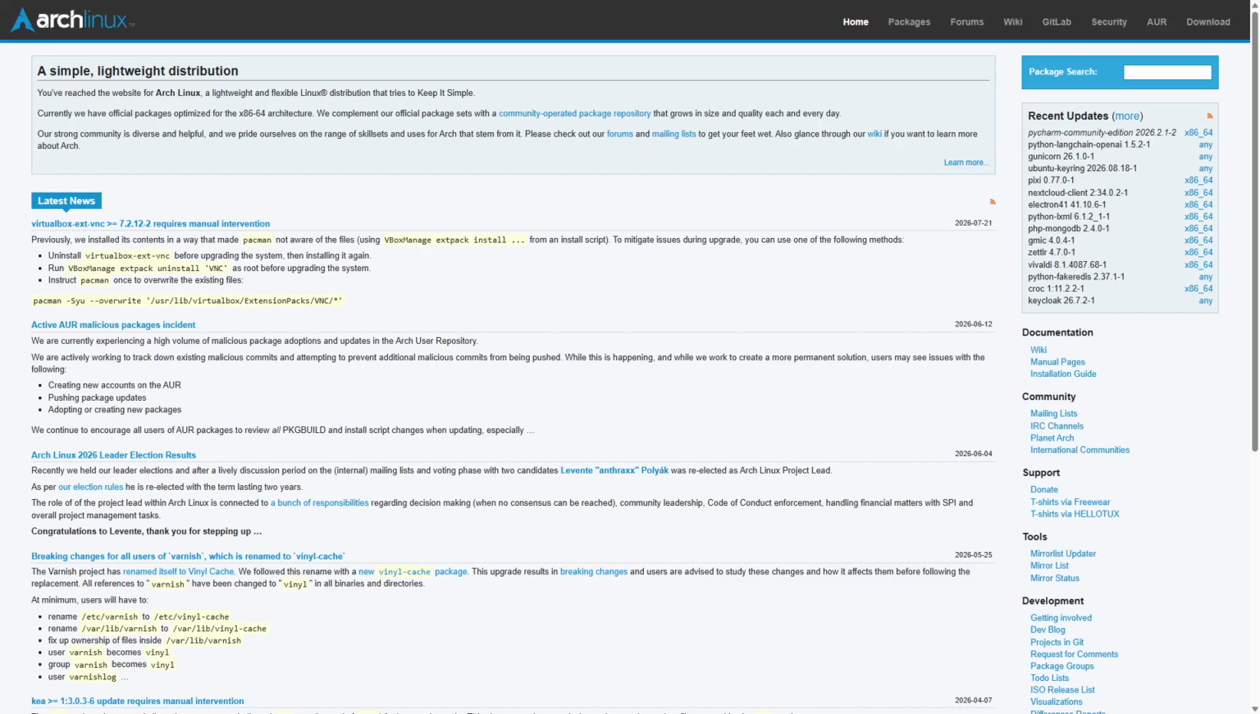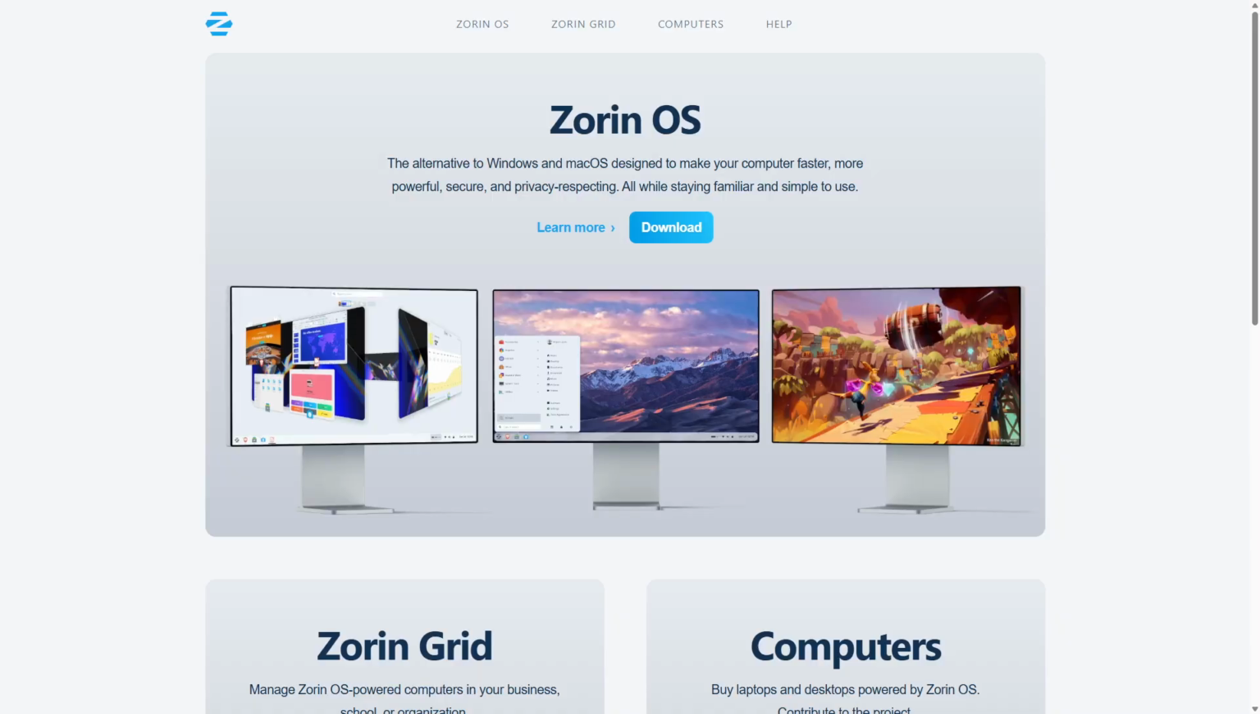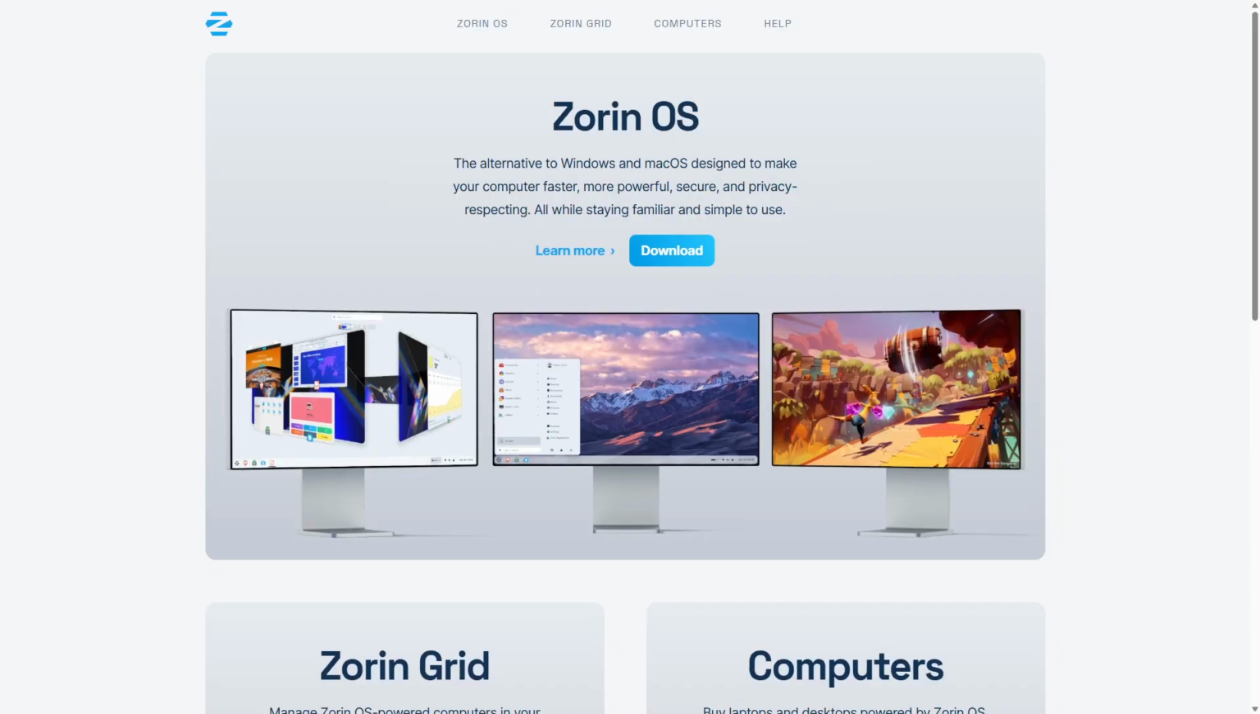Arch Linux versus Zorin OS. Which Linux distribution is better? Choosing the right Linux distribution can completely change how you experience your operating system without unnecessary complexity. Arch Linux offers customization, while Zorin OS focuses on user-friendliness. Arch Linux and Zorin OS are two popular Linux distributions with distinct approaches.